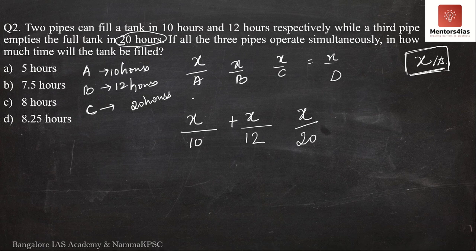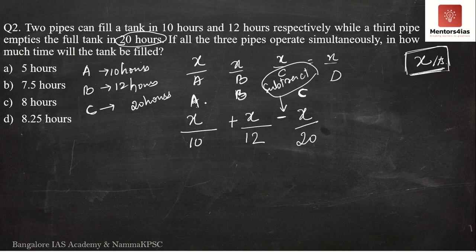However, here is the most important part. This is for pipe A, this is for pipe B. Both these pipes are adding water. They are doing the work. Whereas pipe C is undoing the work done by A and B. Since it is removing water, we have to subtract it. Please remember, we have to subtract, because pipe C is undoing the work done by A and B.